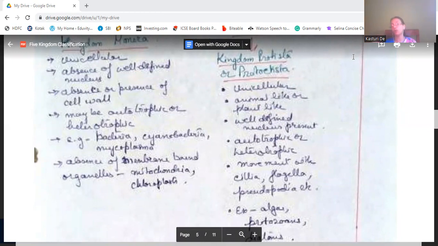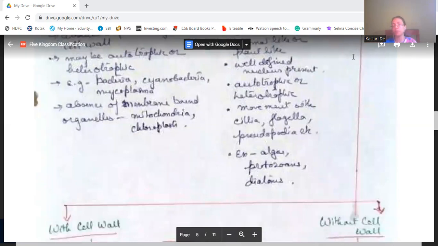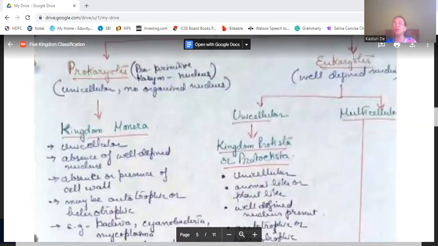They may be autotrophic, they may be heterotrophic. Their movement is through cilia, flagella, or through the podia. For example, algae, protozoans, diatoms, like that. Next, we come to multicellular eukaryotes.